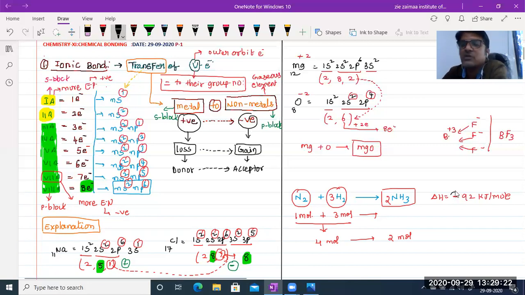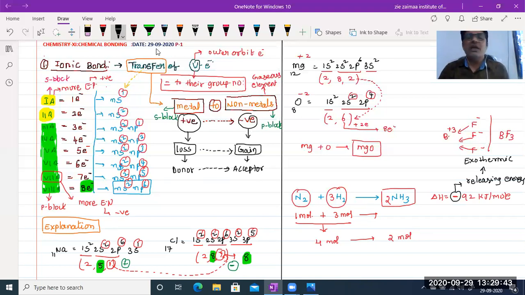I am showing that negative sign. What does the negative sign indicate? Releasing energy. So releasing energy is nothing but an exothermic reaction. Then instead of negative, suppose in another example delta H is given as positive. If the negative sign indicates releasing energy, then the positive sign indicates absorbing energy.